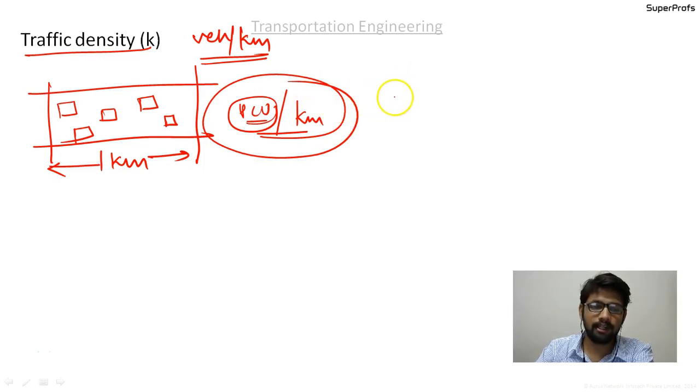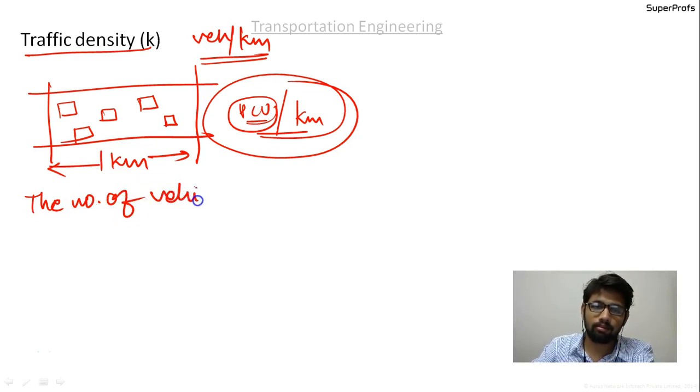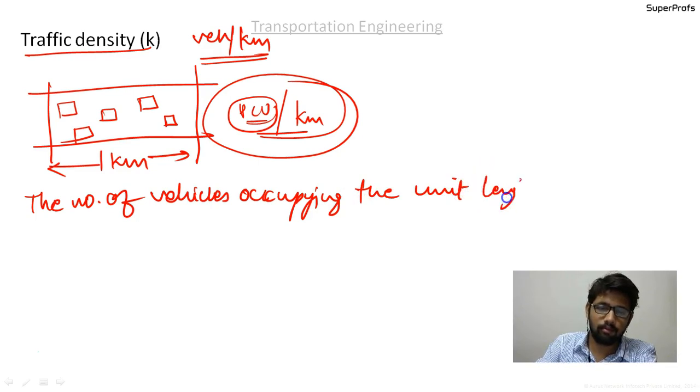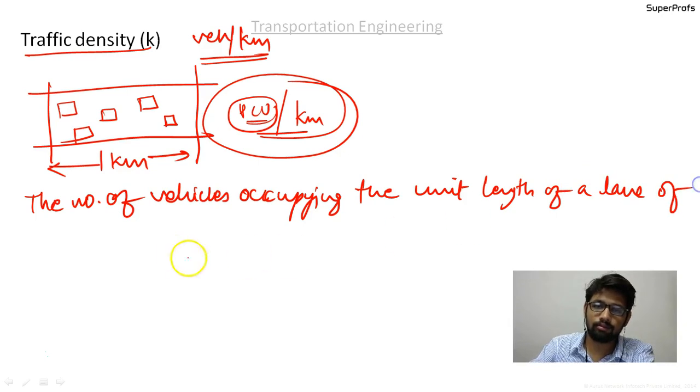Please write down the definition. The number of vehicles occupying a unit length of a lane of roadway at a given instant.